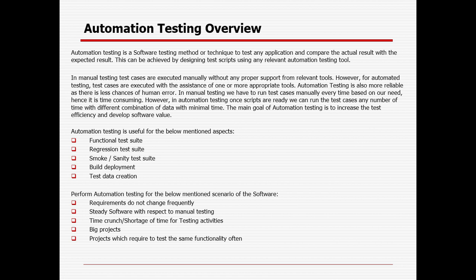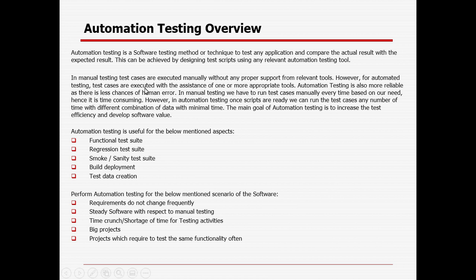Automation testing is a software testing technique to test any application and compare the actual result with the expected result. This can be achieved by designing test scripts using any relevant automation tool. It can be any relevant tool, any framework, any programming language. It should not be that only Selenium exists. There are a lot of tools available, so we need to learn the relevant programming language and framework first.